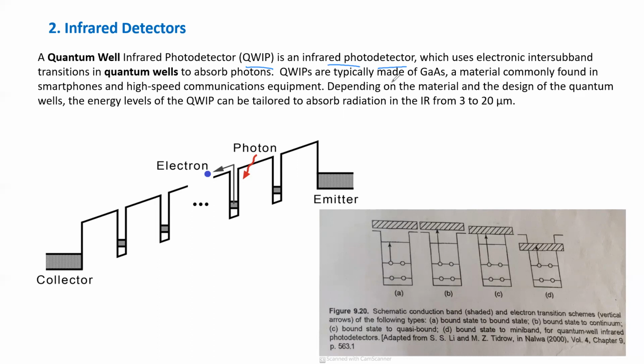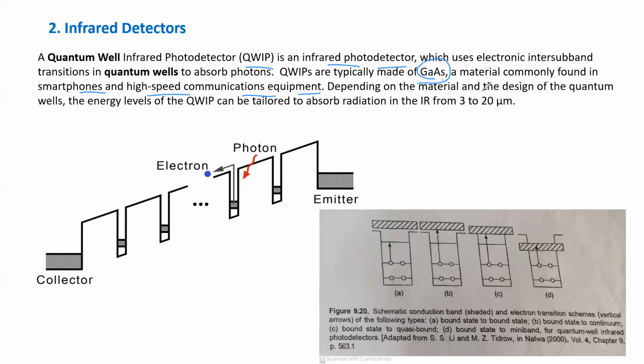So these are typically made up of, again, semiconductor material, gallium arsenide, a material commonly found in smartphones and high-speed communication equipment. You know that all the ICs and all, they use this semiconductor material.